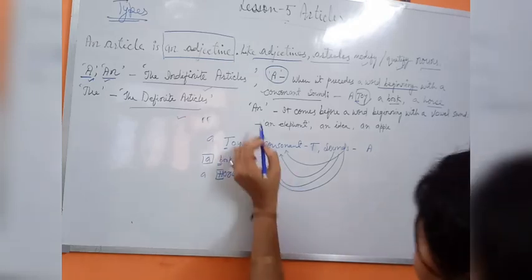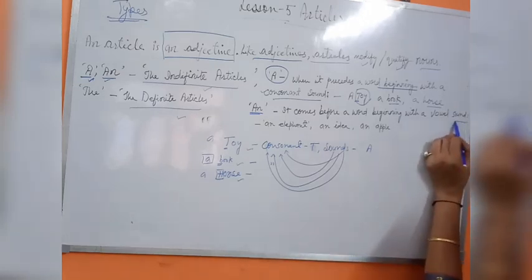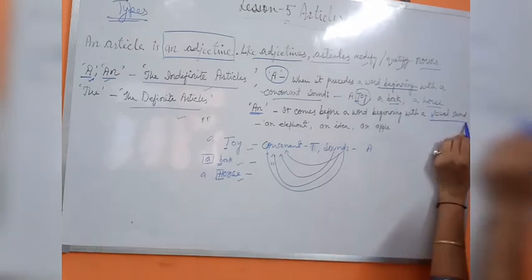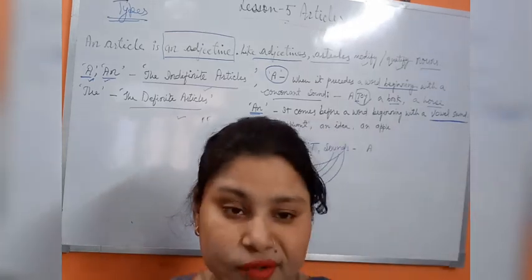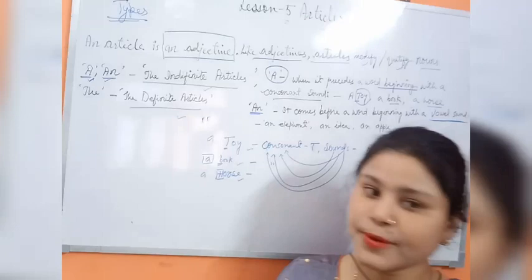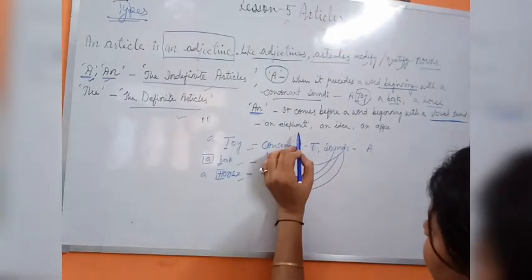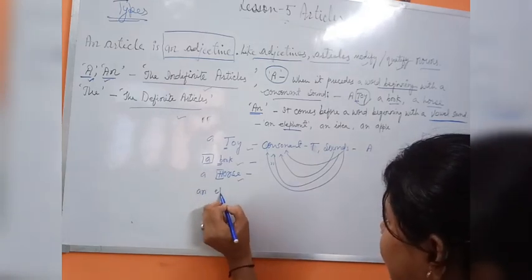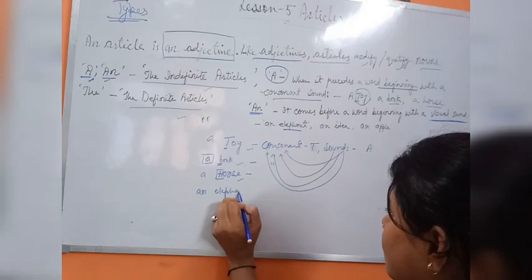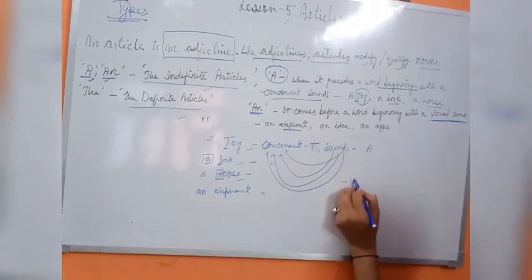Clear? Now let us talk about the article AN, when we have to use this article. Students, it comes before a word beginning with a vowel sound. When a word starts with a vowel sound, there we use the article AN. See the example given: an elephant. What is a vowel?